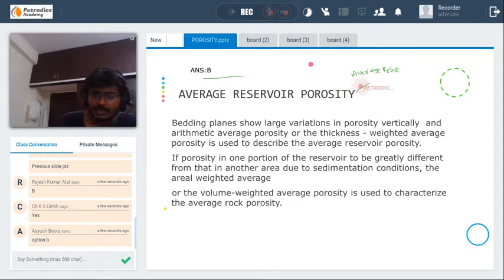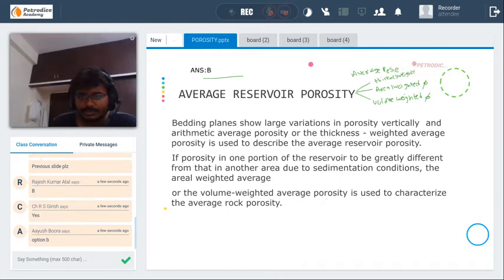There are actually three types: areal weighted porosity, volume weighted porosity, and thickness weighted porosity.